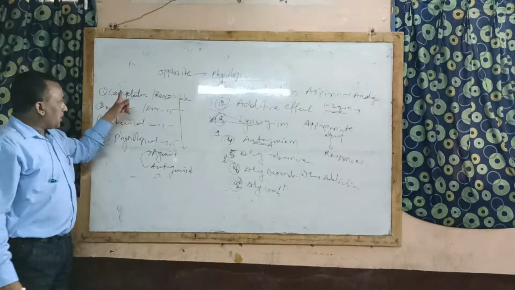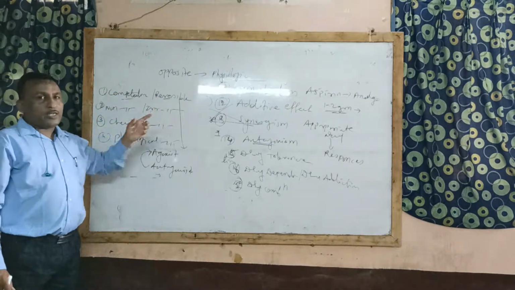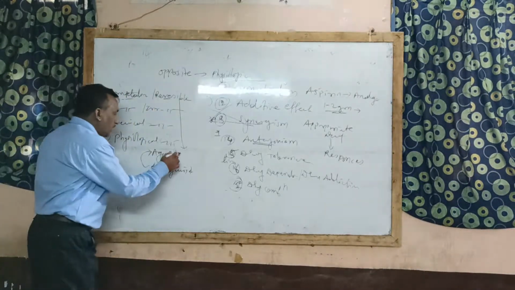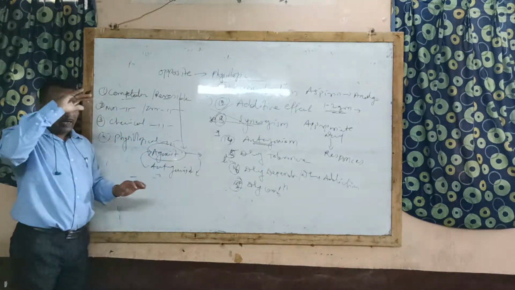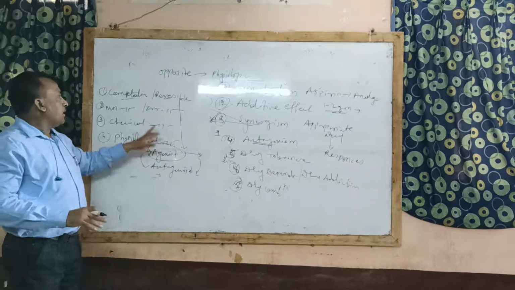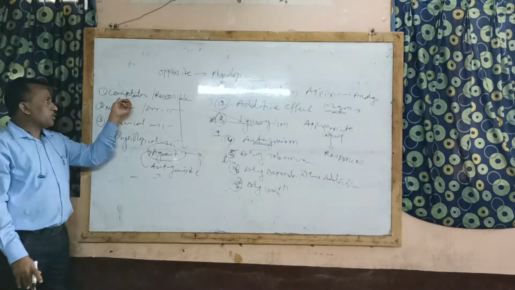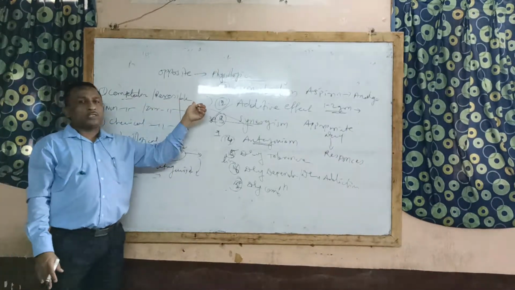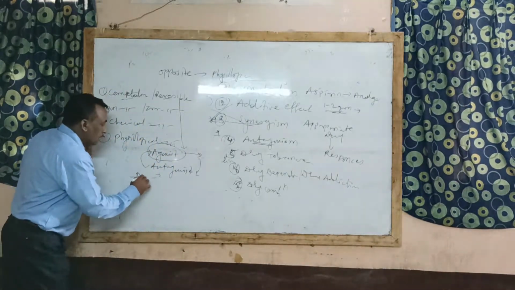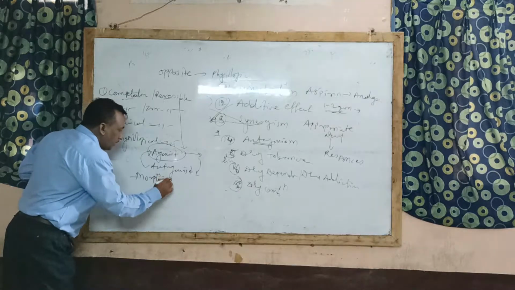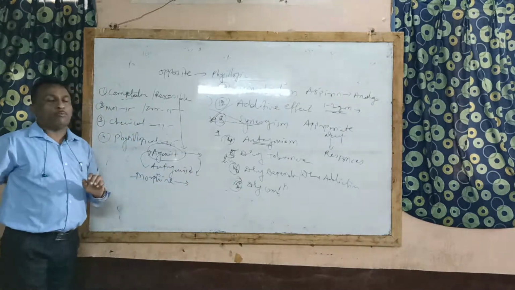But this type is competitive or reversible. If you increase the concentration of agonist, again action is going to be reversible. Antagonist action काय will कमी होईल. Therefore that type of antagonism is called as competitive or reversible antagonism. For example, let us see morphine. Suppose morphine drug when given in higher doses produces morphine poisoning.